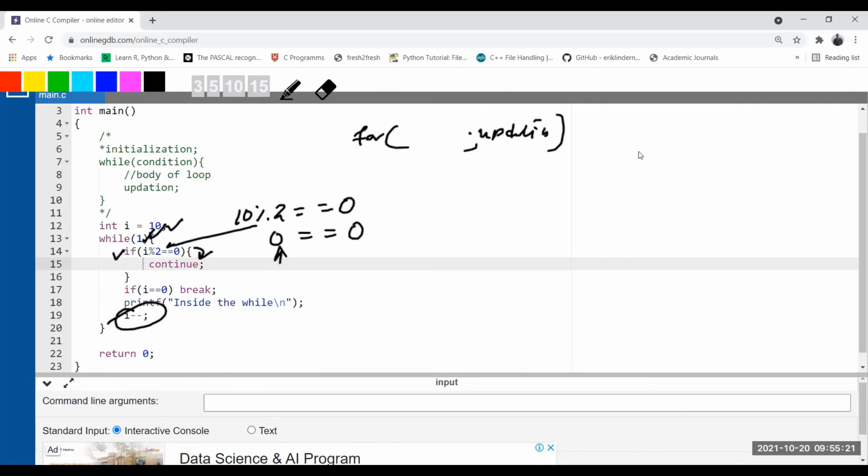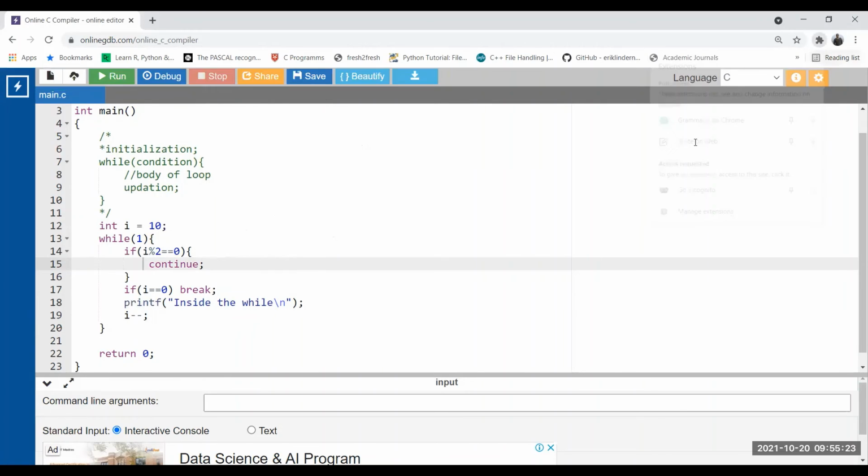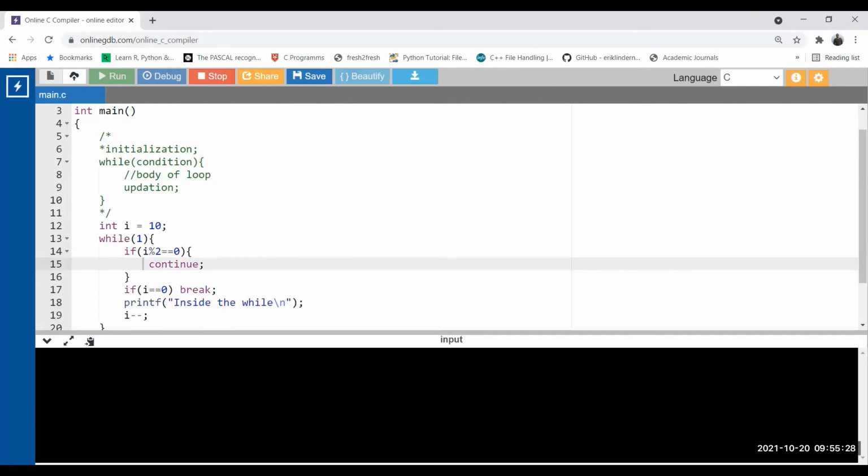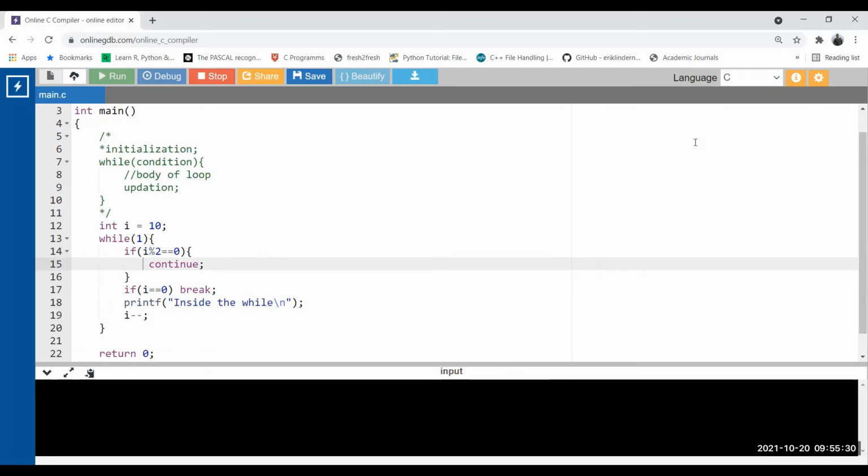Okay, so let's run this code once and see what is happening. Run. See, it's infinite. Why? Because earlier, in the case of the for loop, the updation is also executed while the continue statement gets executed, and the loop will continue. Before continue, the updation is executed. But right now, what is the problem?